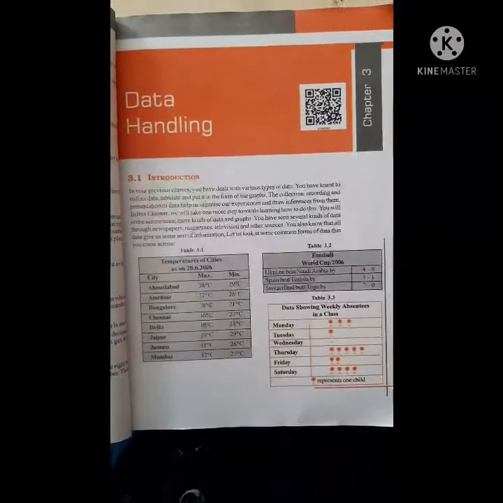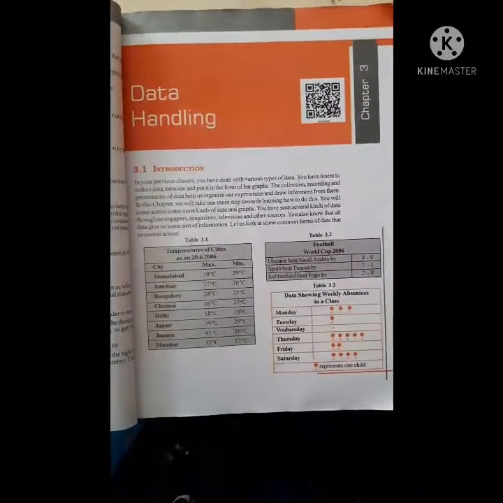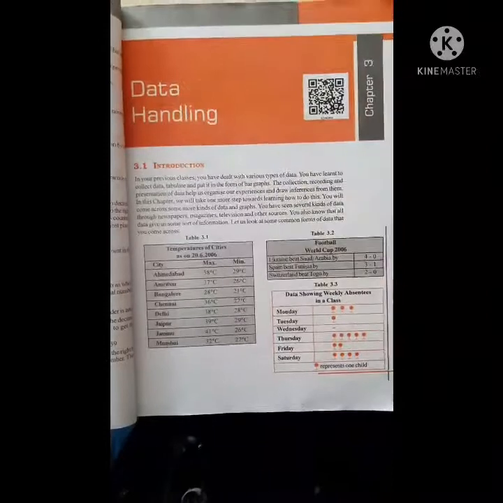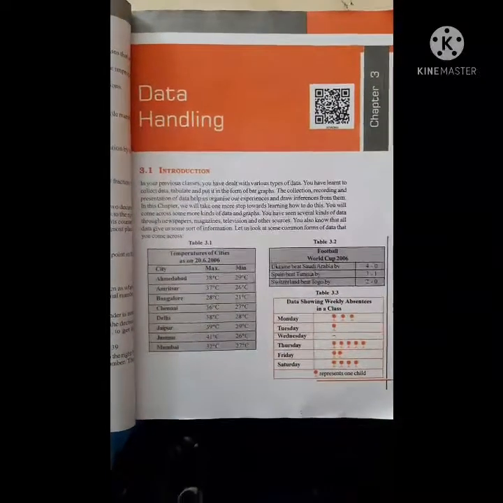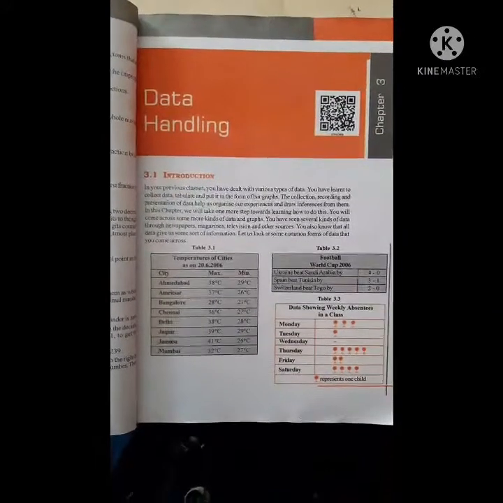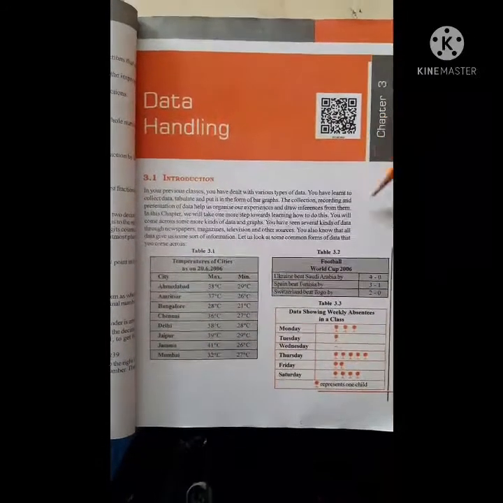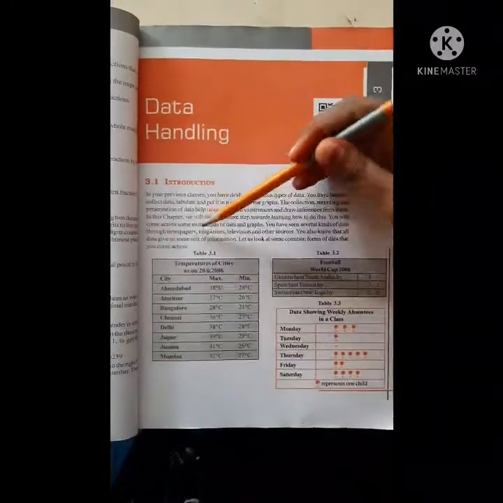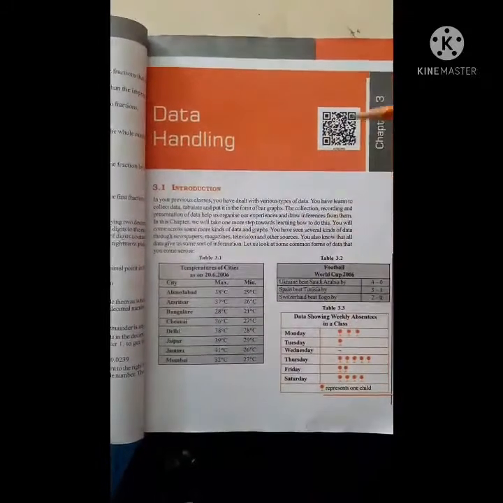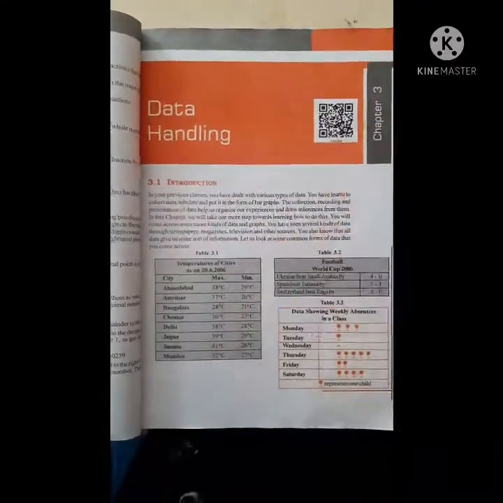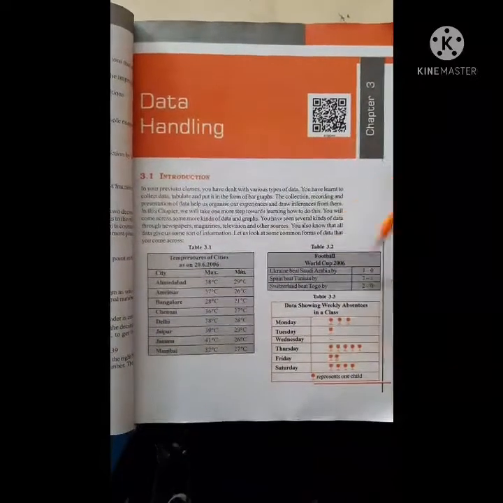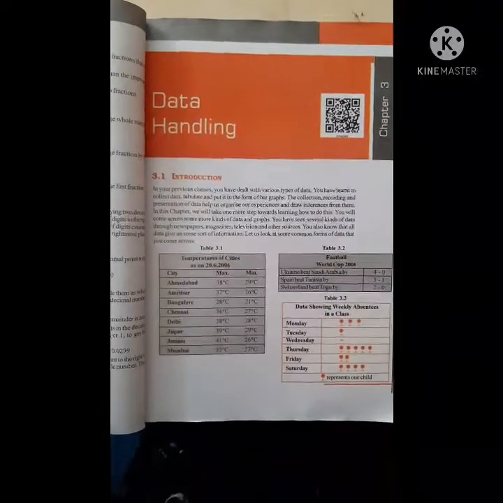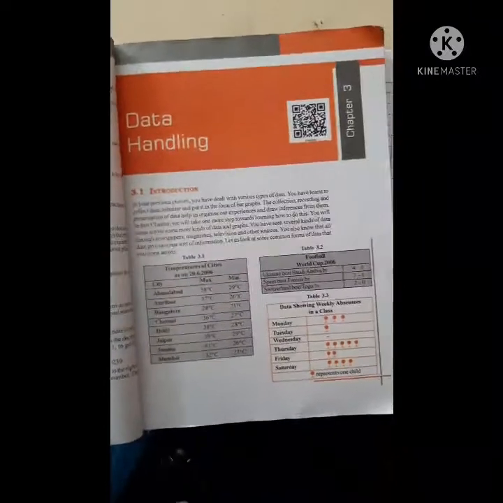Students, let us see our third chapter, that is data handling. What is data handling, students? First we will see the word data. What is data? Data means it is the information given about anything like class, students. You can see here collecting data could be through magazine, television sources, or like city and their temperature, Monday, Tuesday, and absentee students. It can be anything. Means it is information. Data means collecting information.